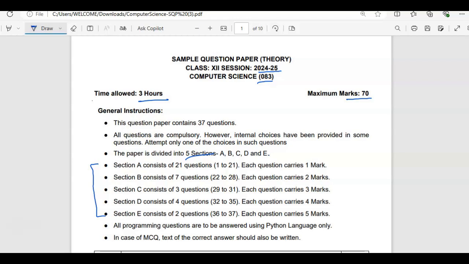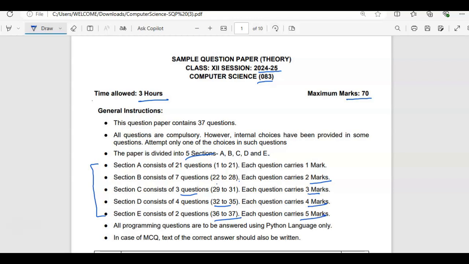Section B contains 7 questions from 22 to 28. Each question carries 2 marks. Then the third section, 29 to 31, each carries 3 marks. Then section D is from 32 to 35, and each question is of 4 marks. And then section E from question 36 to 37, and each question carries 5 marks.